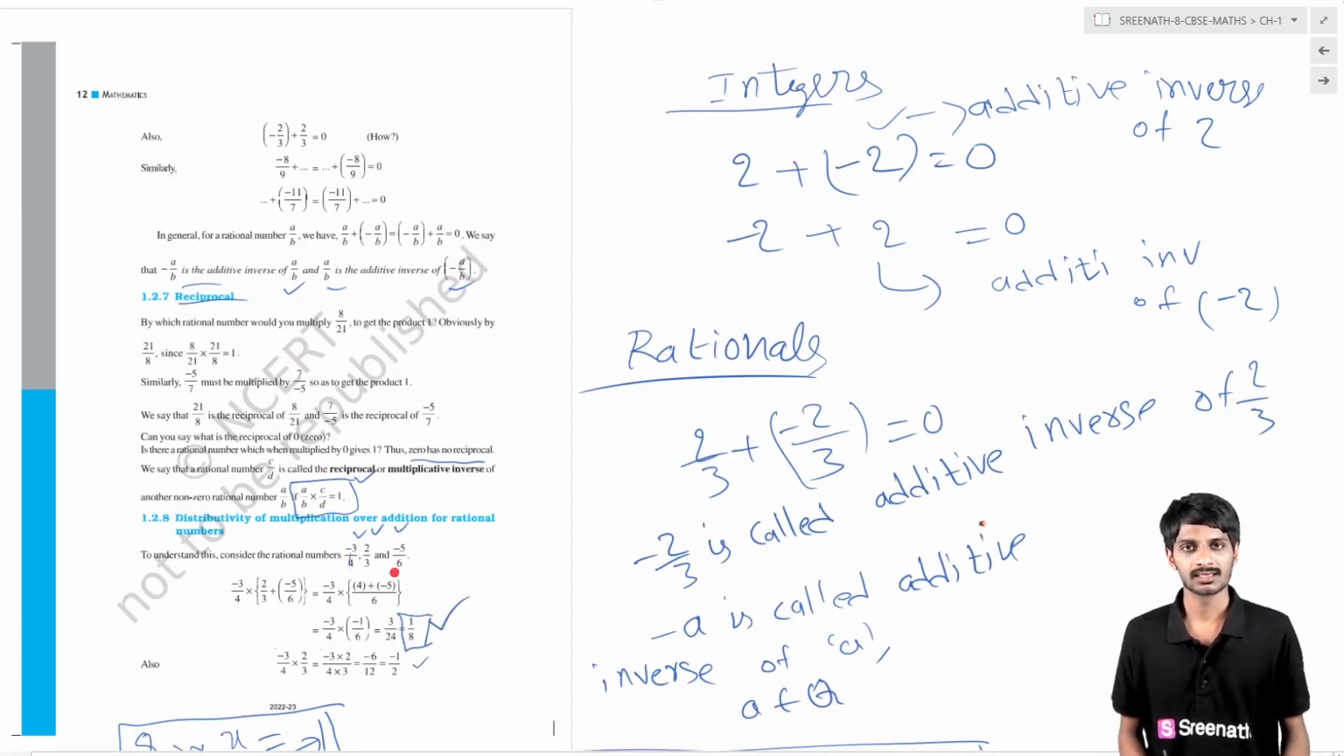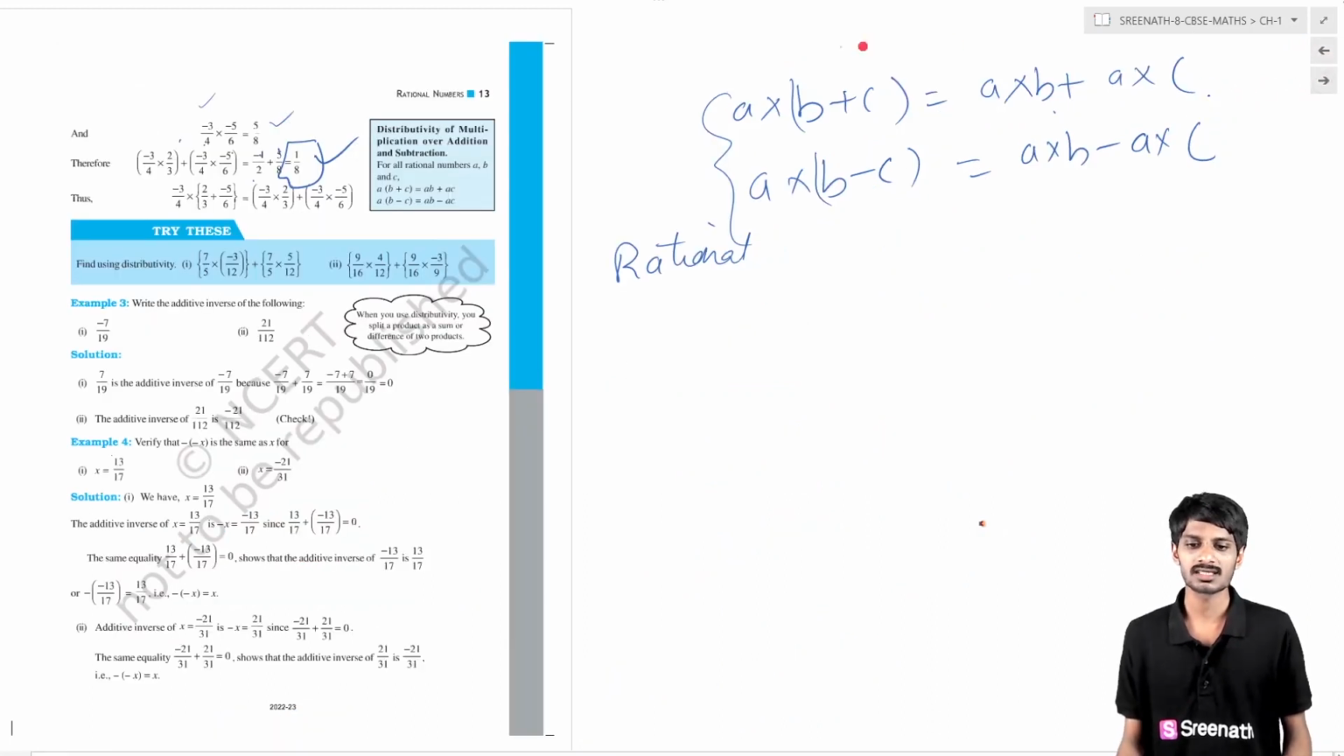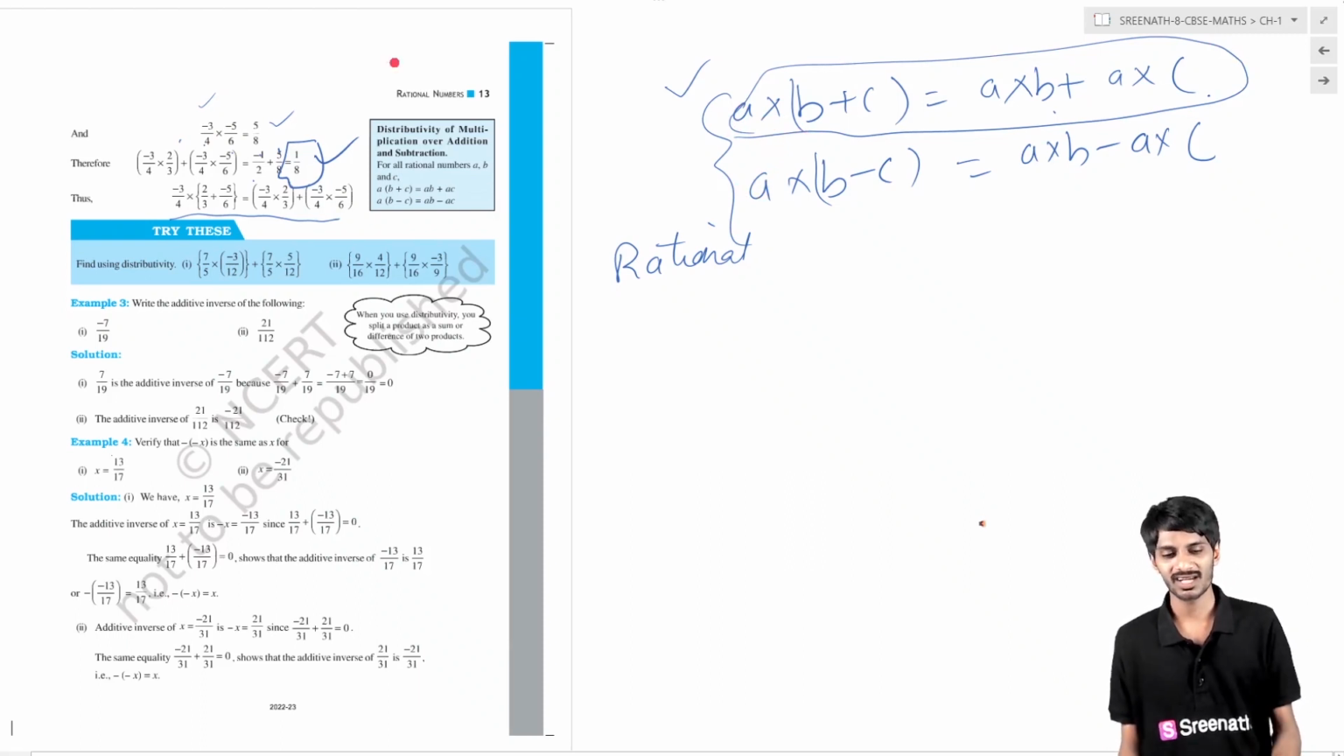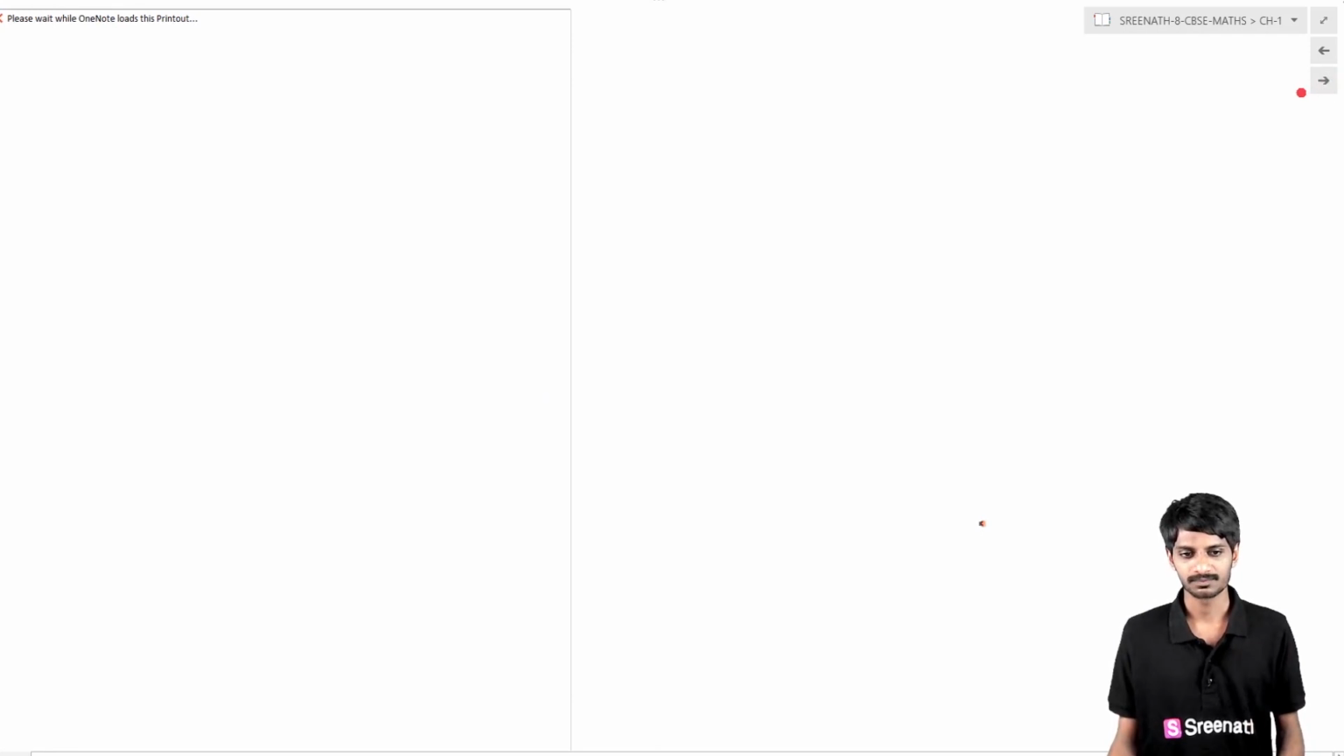For the rational numbers we have taken, LHS equals RHS. Finally, rational numbers satisfy the distributive property of multiplication over addition. So rational numbers also support the distributive property of multiplication over addition. We have completed this property also.